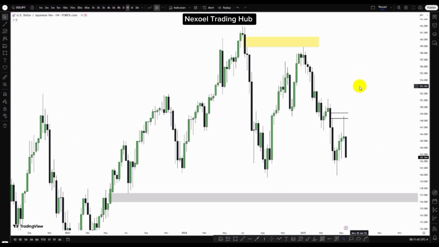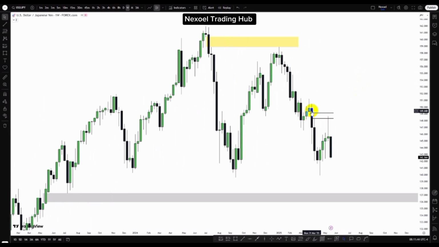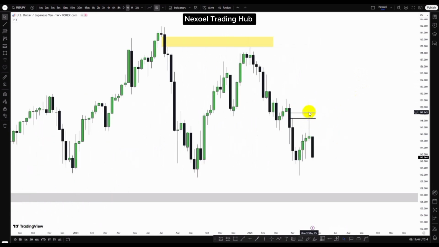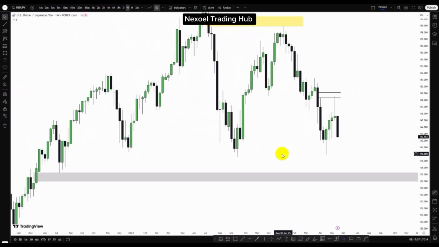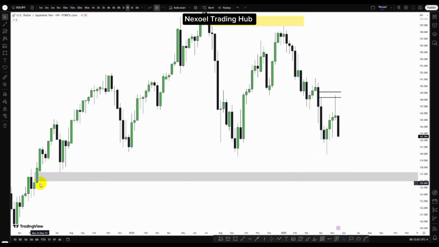So here in USDJPY, what we can see is price traded into the weekly bearish fair value gap, and we have this bearish rejection of price to the downside. We can see how volume is trading bearish to the downside. So we have price targeting sell side in extension. And when we look at it, we also have the support liquidity. We have a pool of sell side liquidity resting here. And below that, we have this weekly bullish fair value gap. So from a long-term perspective, we have the possibility of seeing further bearish movement to this zone.